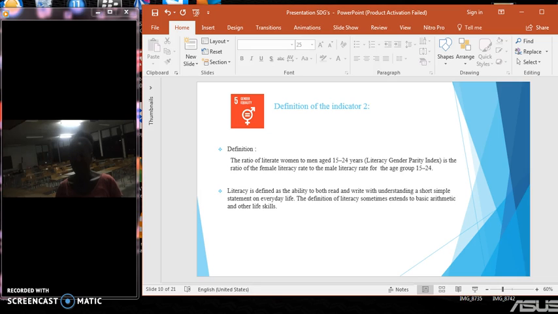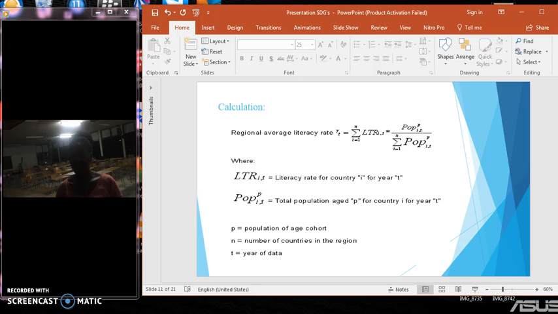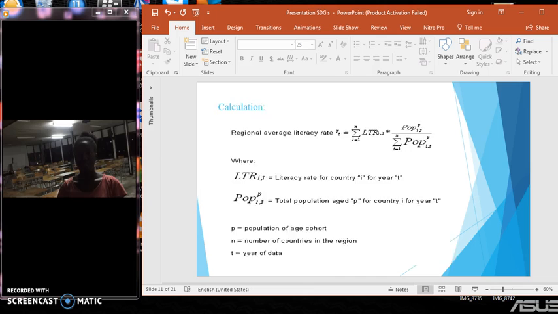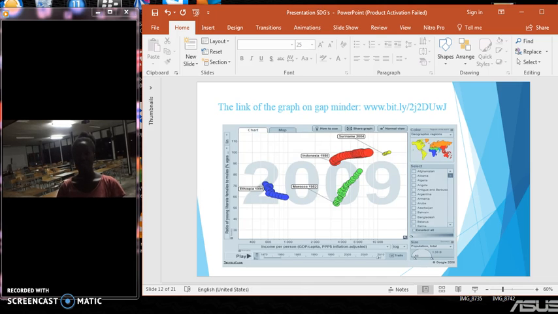Here we have the calculation of the indicator, how they come to the data of every country. Here we have the graphic of the countries. Right above, we have the geographic regions of the countries, each in their own color. Blue is Ethiopia, green Morocco, red Indonesia, and yellow Suriname.